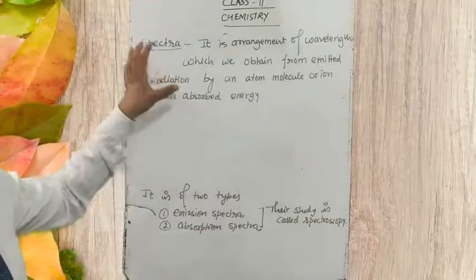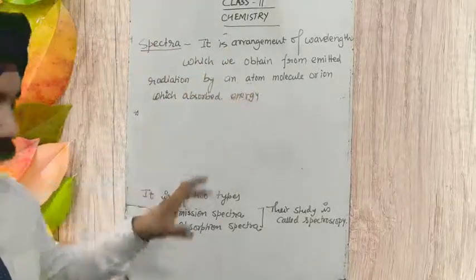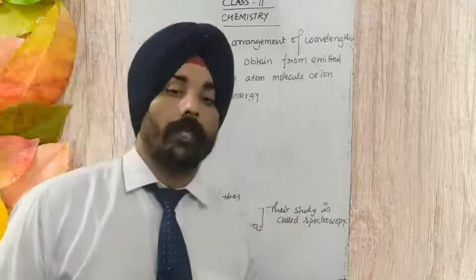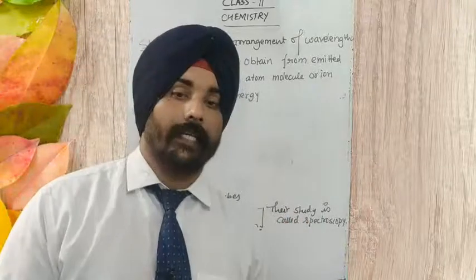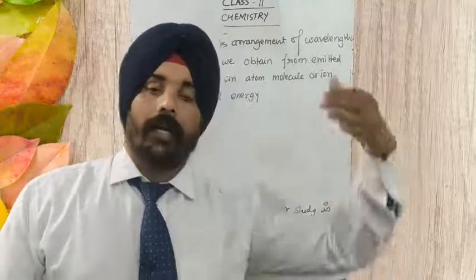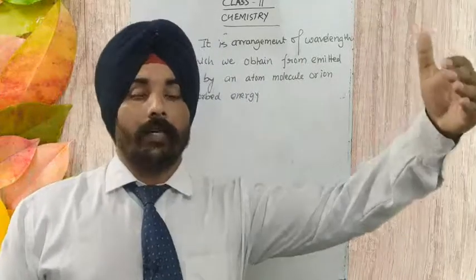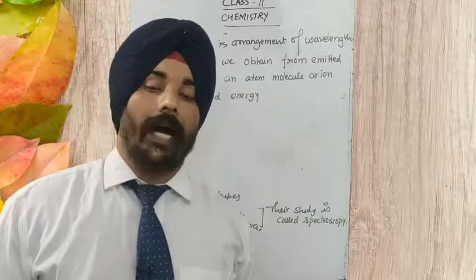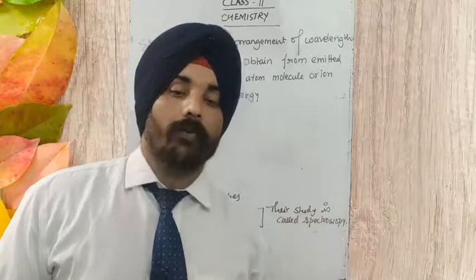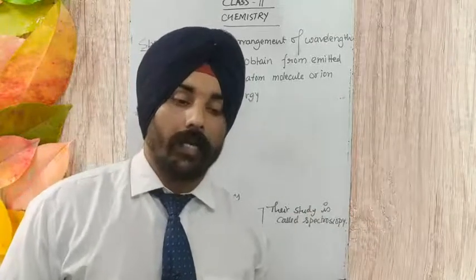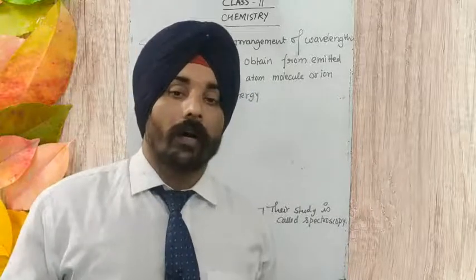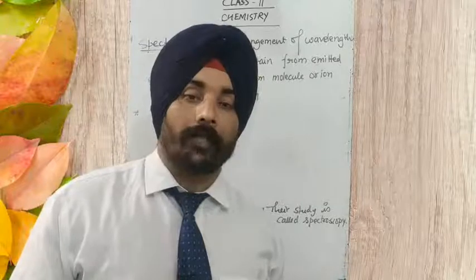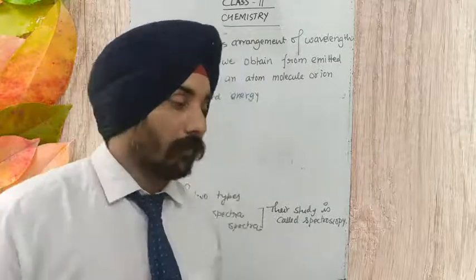How is it produced? When you give some amount of energy, the atoms, molecules or ions get excited. They move to a higher energy state, and while returning back from there, they produce some kind of radiation. When we study this radiation, we get a photograph of its spectrum, which is called spectra.